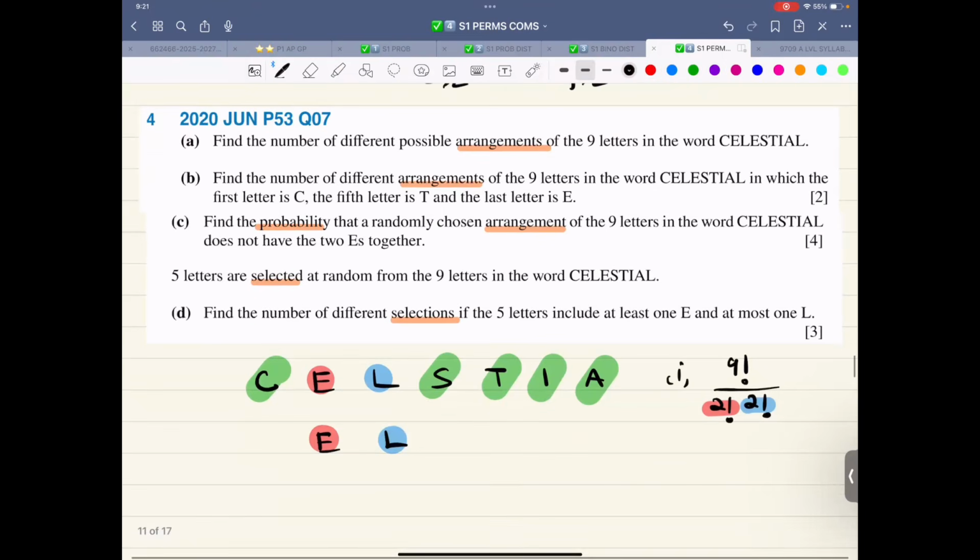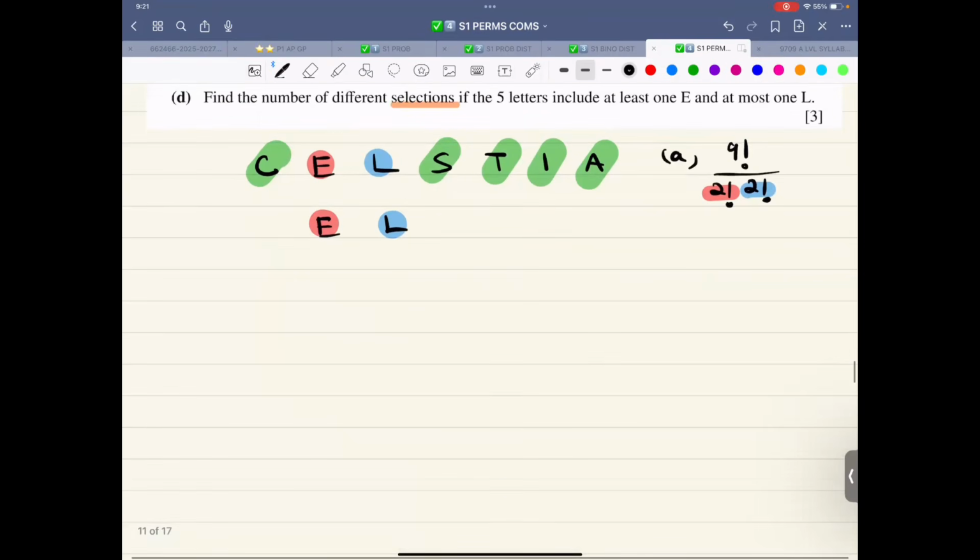That is part A. This is not part 1. This is part A. Label it properly. Do not slack. Now it says find the number of different arrangements of the 9 letters of the word in which the first is C, fifth is T, last is E. Wow. So now,